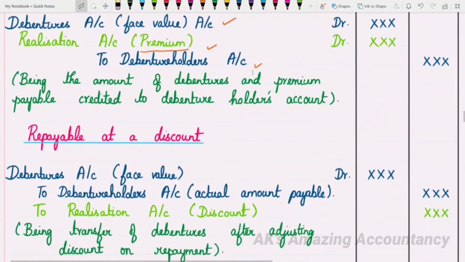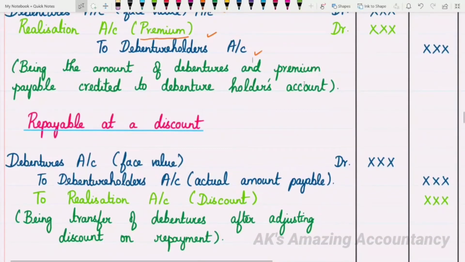The next entry is for repayable at a discount. When it is repayable at a premium, I said that it is a loss that has to be debited to realization account. Now, when it is repayable at a discount, it is a gain and it has to be credited to realization account. The discount amount will have to be credited to realization account. So, the basic entry is debentures account debit to debenture holders account.